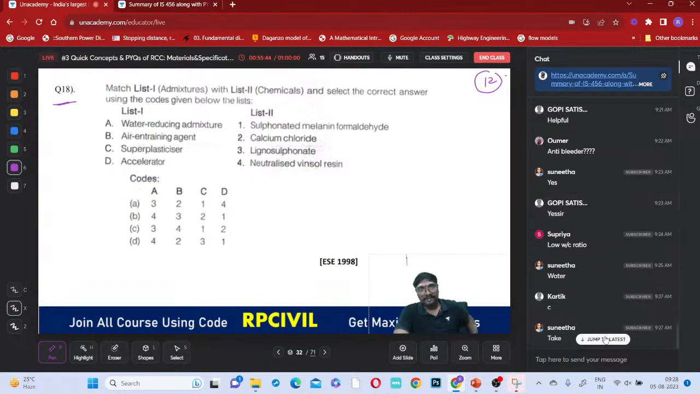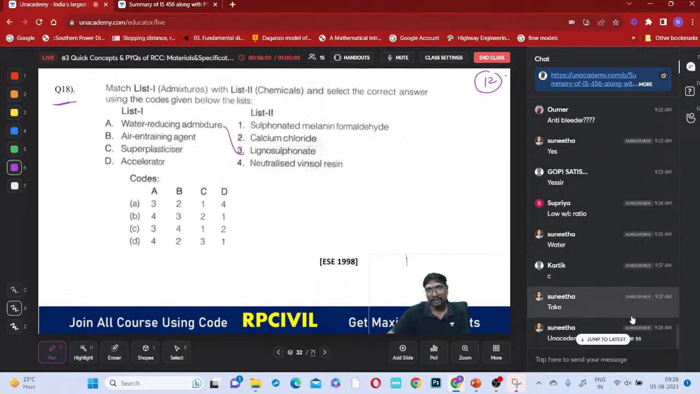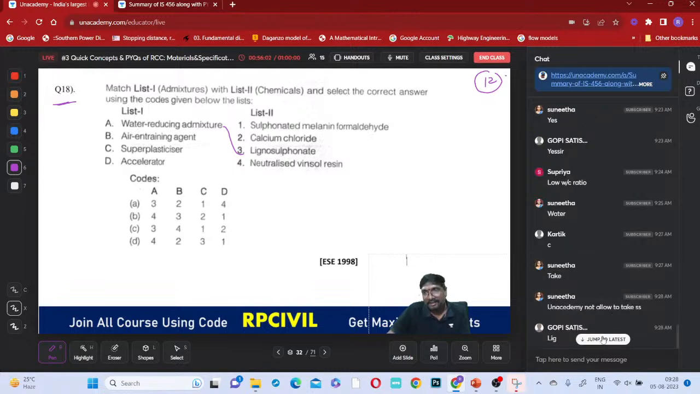Right. Here, if you just observe, I think this is the last question before we enter into reinforcement. Water reducing admixtures are which one? Those are lignosulfate. Okay, Unacademy will not allow you to take it. Lignosulfate, A3. How many options are there? Option A is there and option D is there. Sorry, option C is there. Air entrainment, which one can you use for this air entrainment?